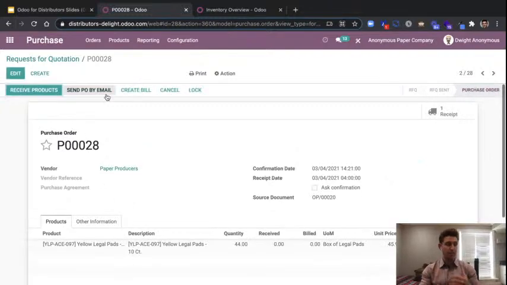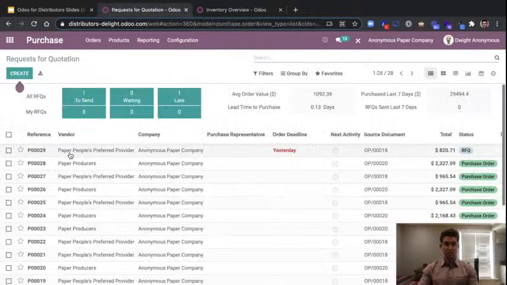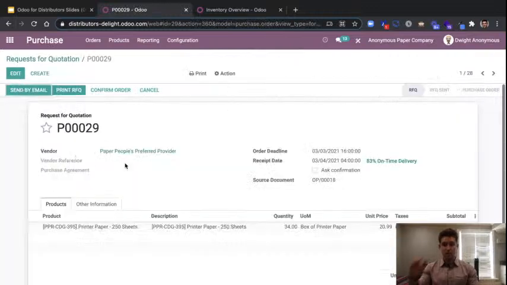pretending that we've gone back and forth with our vendor and we've realized the pricing and everything is proper. We've got the receipt automatically being created again. So our stock picking and our stock receipts are being automatically generated from the sales and purchase applications. And then I can hop back and we'll get this other purchase order confirmed as well. And this is where I want to point out what we were talking about at the beginning: what I want to illustrate is the ability for Odoo to automate your processes and be very helpful there, but also to leave you the autonomy so that you're not actually stuck in that automation.